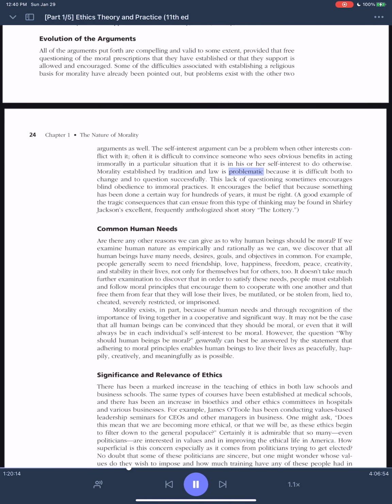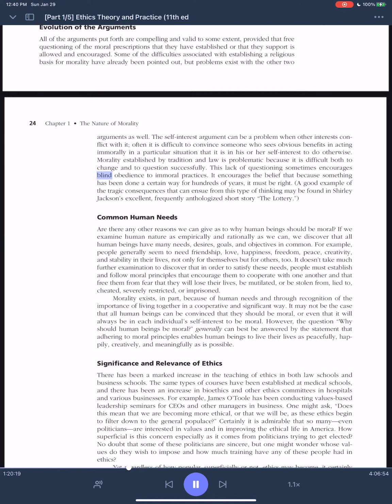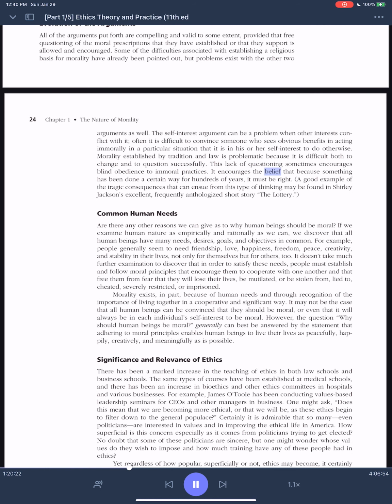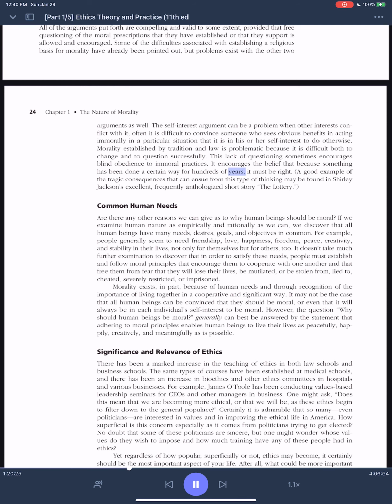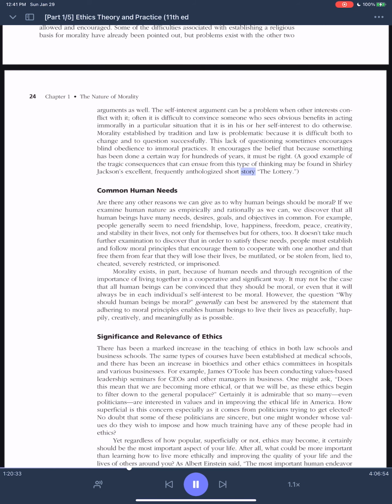Morality established by tradition and law is problematic because it is difficult both to change and to question successfully. This lack of questioning sometimes encourages blind obedience to immoral practices. It encourages the belief that because something has been done a certain way for hundreds of years, it must be right. A good example of the tragic consequences that can ensue from this type of thinking may be found in Shirley Jackson's excellent, frequently anthologized short story The Lottery.